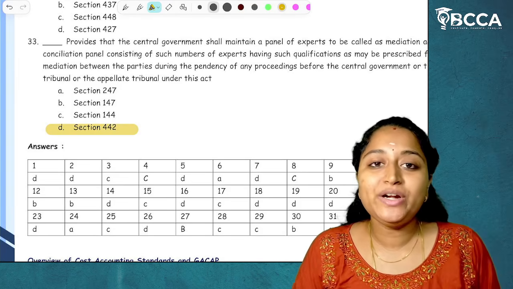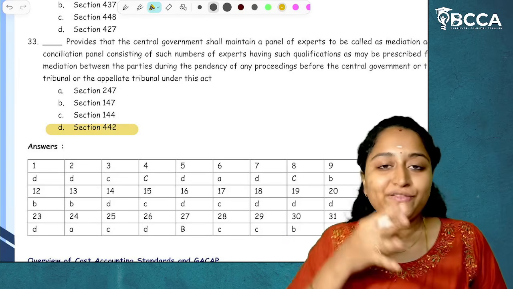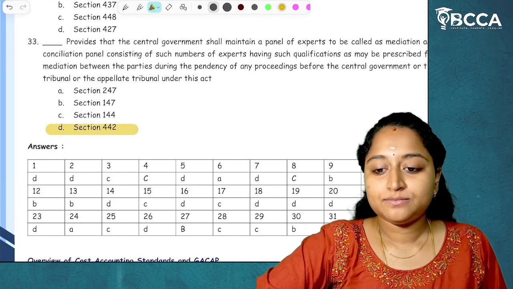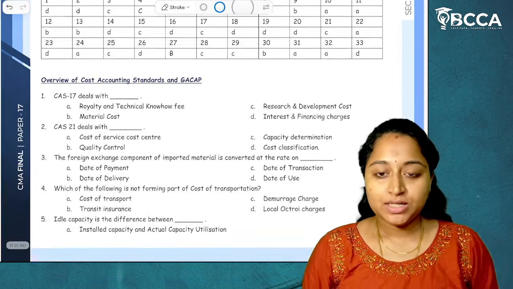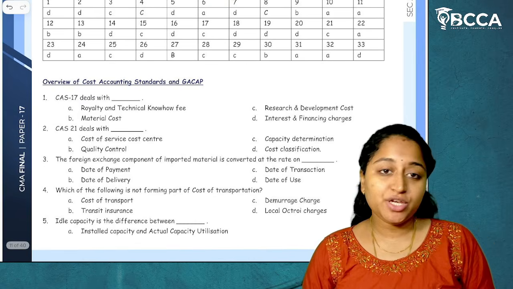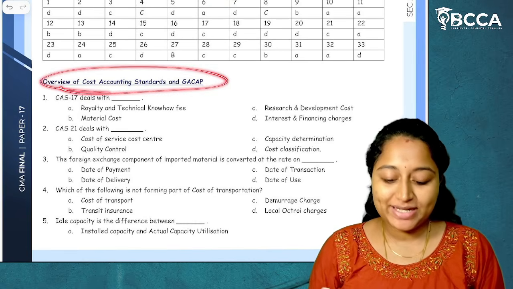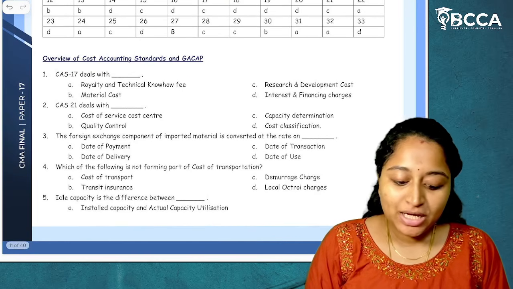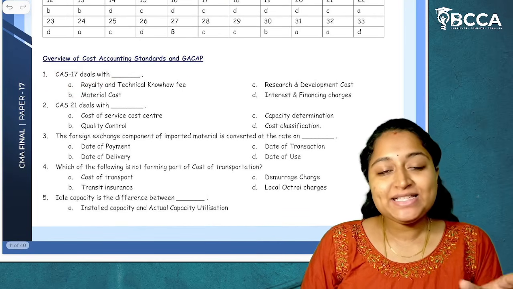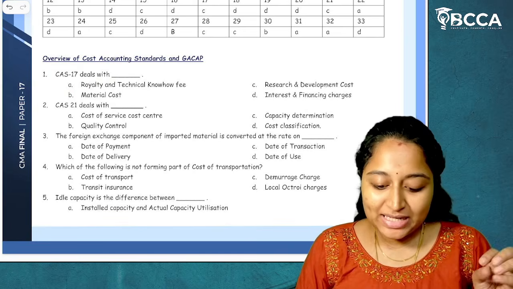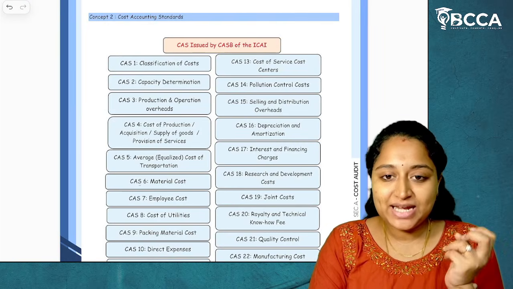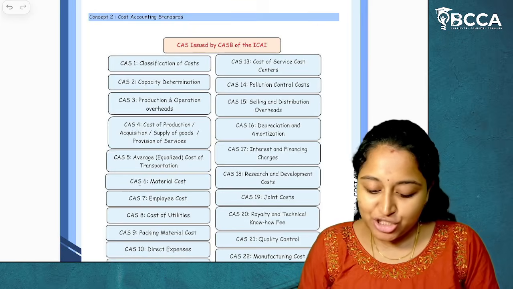So this is our Unit 3, cost auditor. I hope I have given you enough clarity along with concepts revision. So let us start with the MCQs of Unit 4, which is overview of cost accounting standards and generally accepted cost accounting principles. Now, the first MCQ, CAS 17 stands for... As I have already told you, the names of cost accounting standards are very important from the examination point of view.